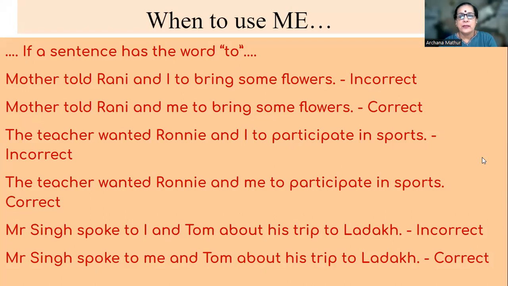Another example, Mr. Singh spoke to I and Tom about his trip to Ladakh. Incorrect. But Mr. Singh spoke to me and Tom about his trip to Ladakh. That would be correct. So we've seen that me is to be used in statements where we are using between, with, and to. So I hope I've been able to clarify the difference in the usage of I and me.